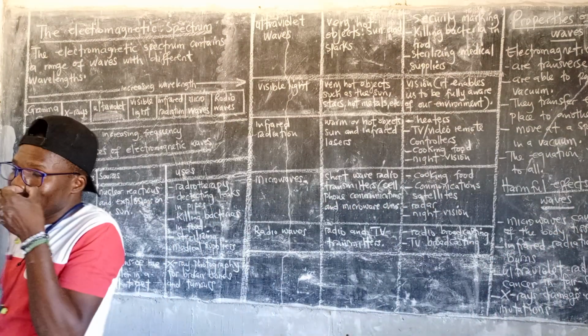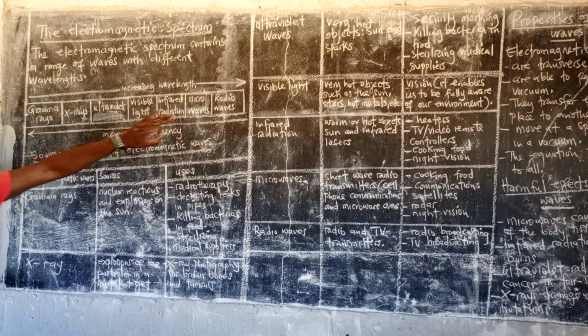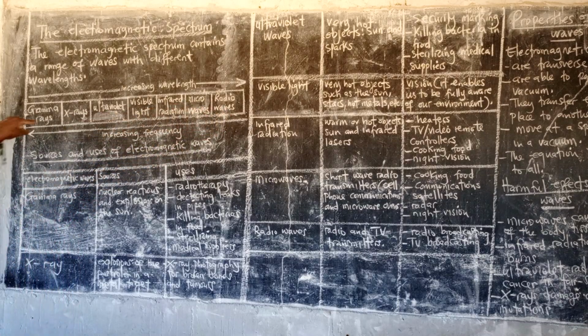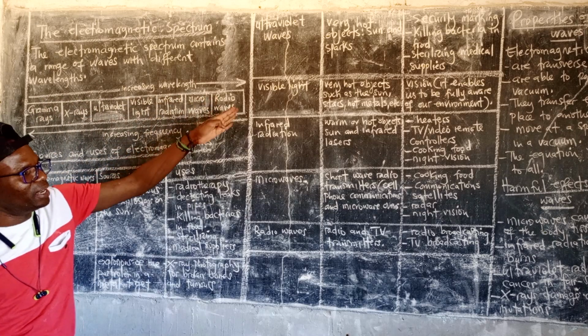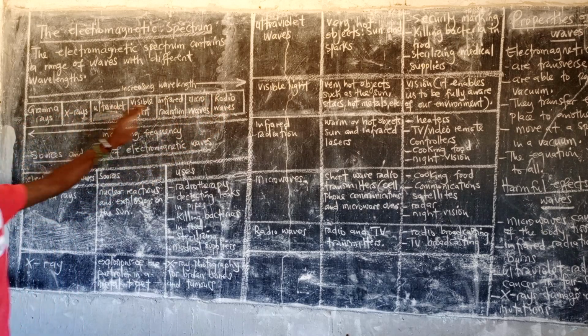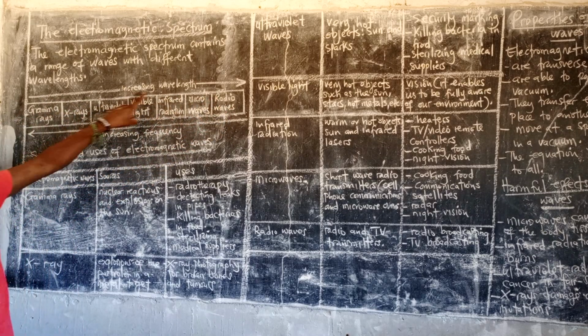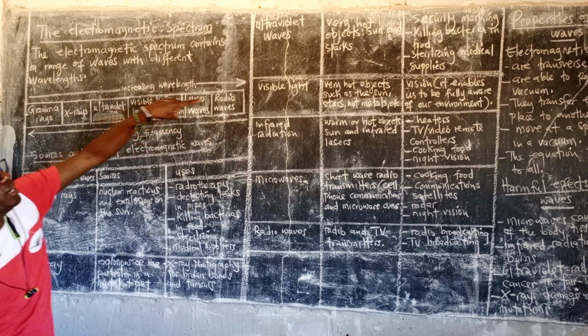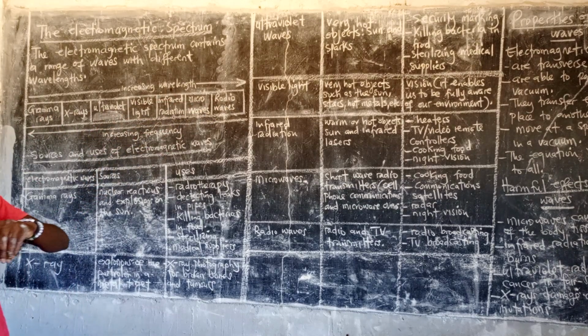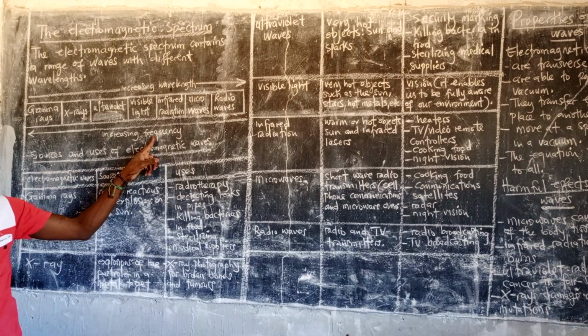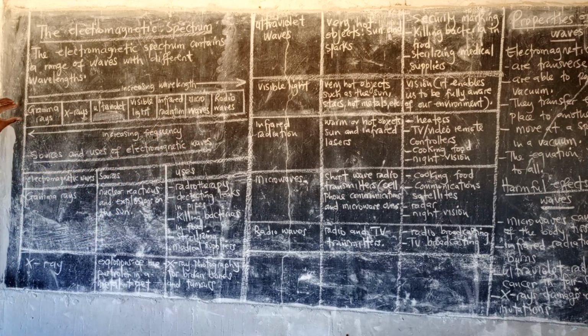But like I said, you can start from radio, coming to the gamma. I've started from the gamma going to the radio. So as you are moving from the gamma going to the radio, the wavelength is increasing. So the radio waves have got the highest wavelength, but the lowest frequency. But the gamma rays have got the highest frequency, but the shortest wavelength.